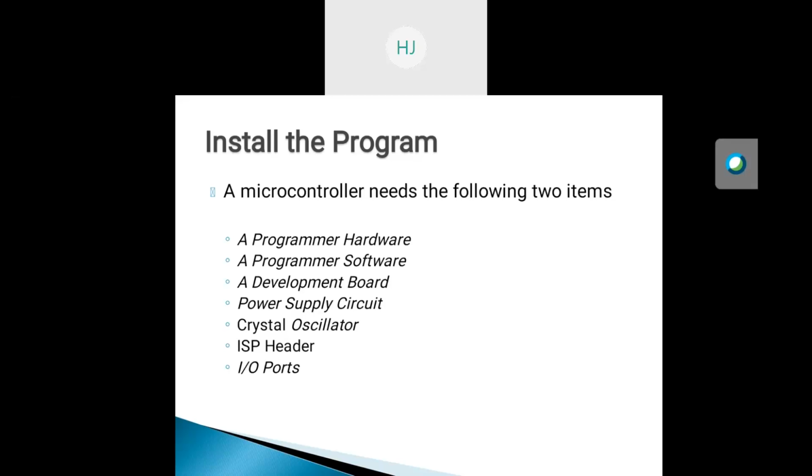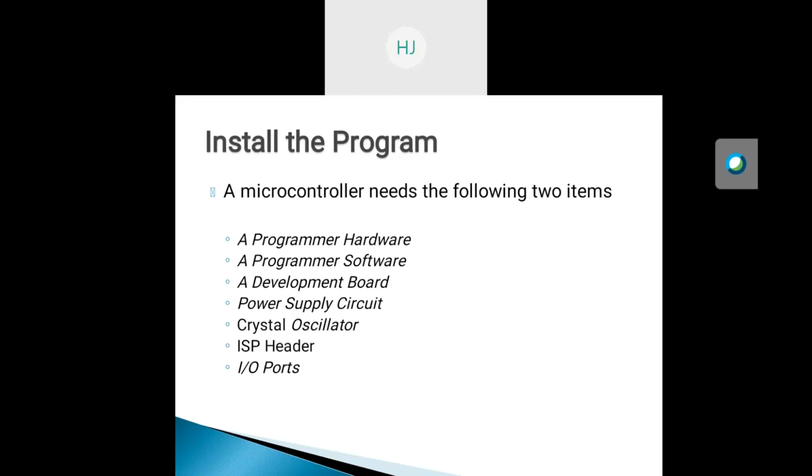Next is the crystal oscillator. A crystal oscillator is the heart of the microcontroller unit. For exact timing of your application, you require a crystal oscillator. It offers temperature and voltage independence with the clock source. To maintain the time and synchronize any device with the clock, we need a crystal oscillator.